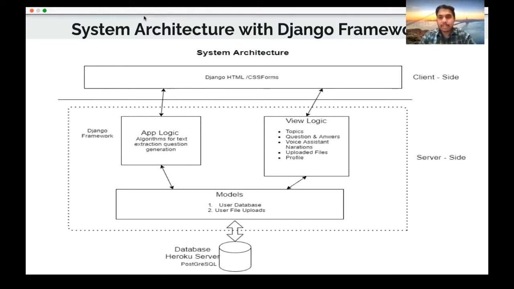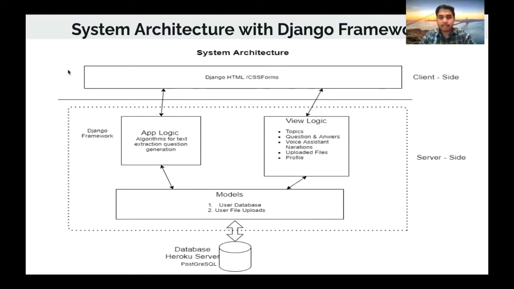So we have used Django as our full stack framework to develop the whole application. In the system architecture, you can see the client can view the Django forms, which are developed using HTML and CSS, and we have also enhanced the CSS using Bootstrap. Behind that, on the server side, there is an app logic which basically generates the list of questions, generates the list of answers, and all those algorithms which we have implemented. There are view logics which display the output from the algorithms, like the generated questions and answers.